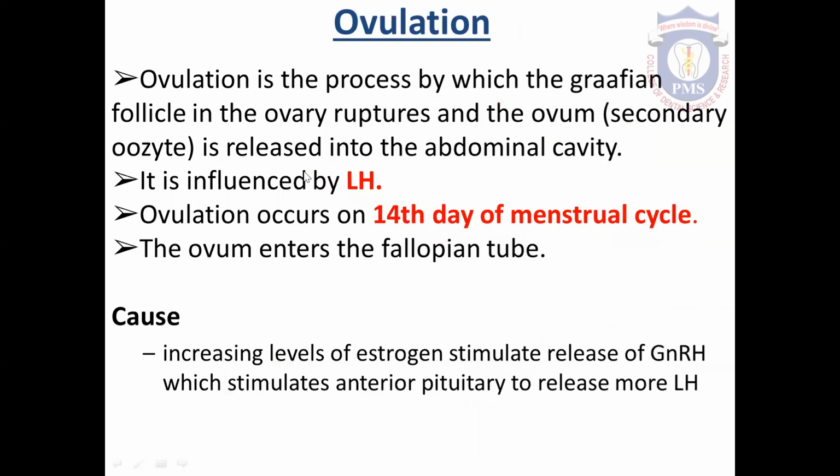And now the Graafian follicle is ready for the ovulation. We know the ovulation takes place on day 14. It is a process by which the Graafian follicle in the ovary ruptures and the secondary oocyte or ovum is released into the abdominal cavity. It occurs under the influence of luteinizing hormone. And the ovum enters the fallopian tube at the fimbriated end.